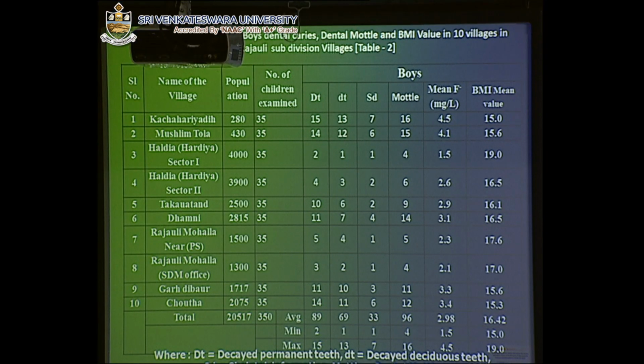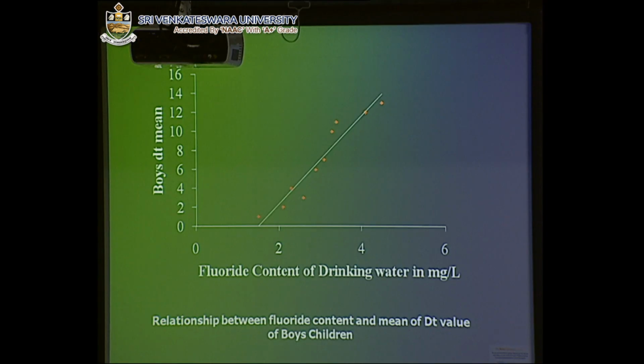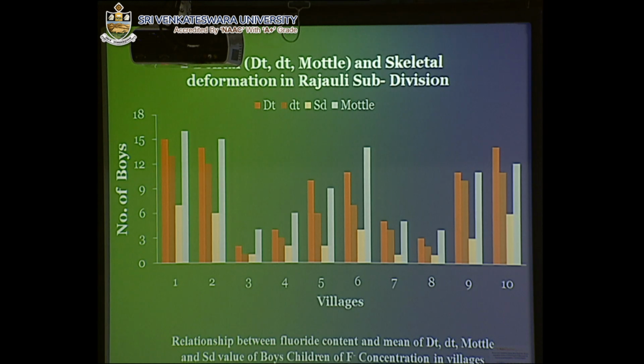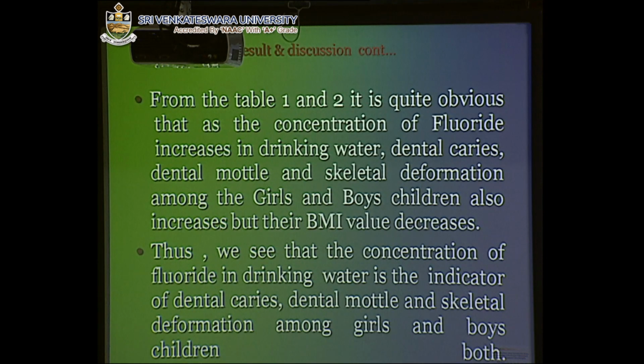Similarly, for the boys, we also see that as the concentration of fluoride increases, the number of sufferers also increases. So we see here that if the fluoride concentration increases, more and more boys and girls suffer in those areas. That's why our main conclusion is that as the concentration of fluoride increases in drinking water, dental caries, dental mottle and skeletal deformation among girl and boy children also increase.